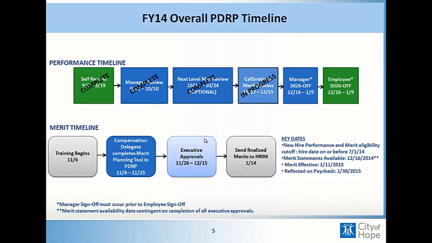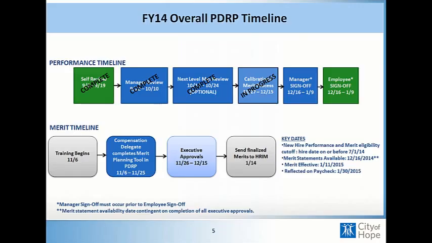Training began on November 6th, and that is the same day that the compensation delegate was assigned the merit planning tool, and compensation delegates should have received an email to go into the tool on Friday, November 7th. Those submissions are due by November 25th, and then we go into the executive approval stage. So November 26th through December 15th is when the executives are to be approving those submissions.